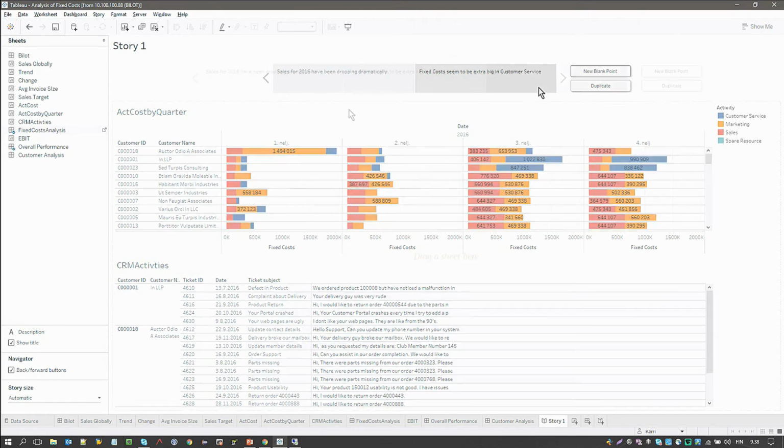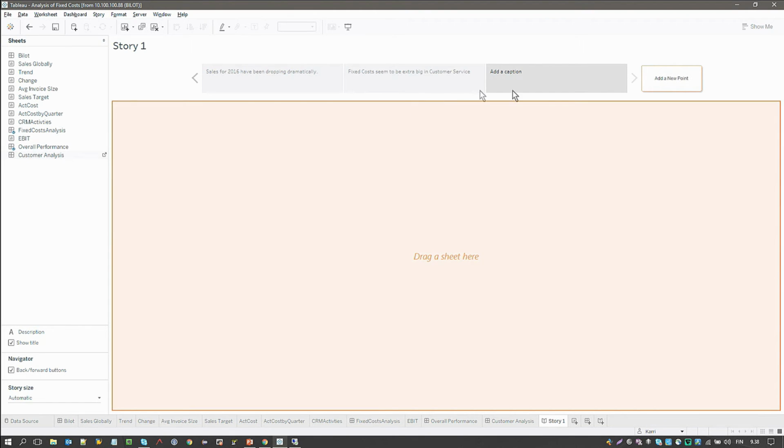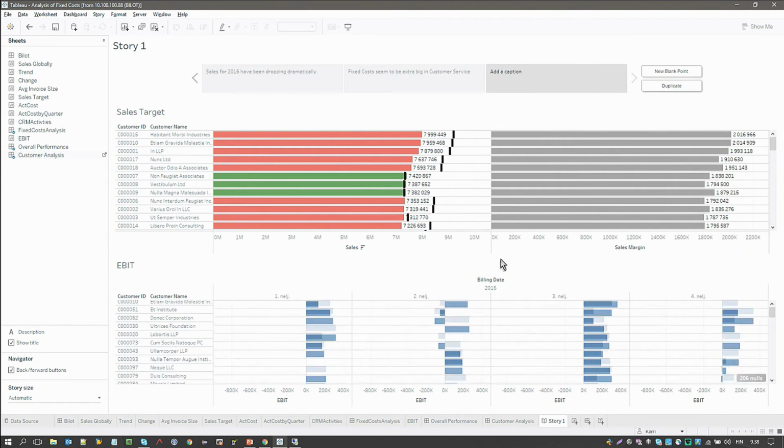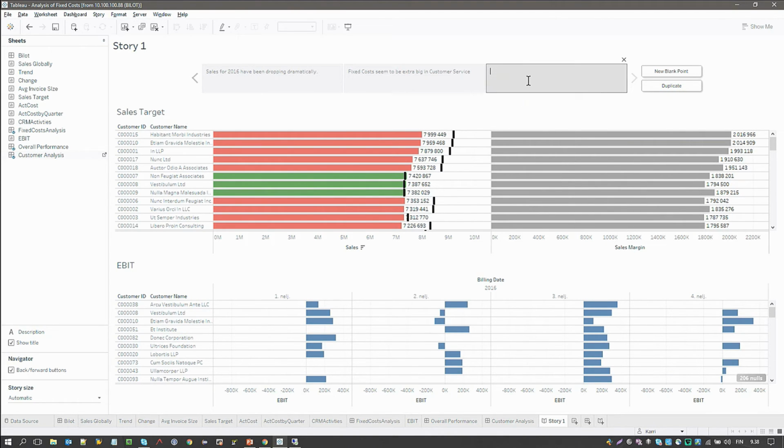And then finally just have our customer analysis and see that our biggest customers are below our sales targets. So now we've combined the data from all these different systems into our dashboard.